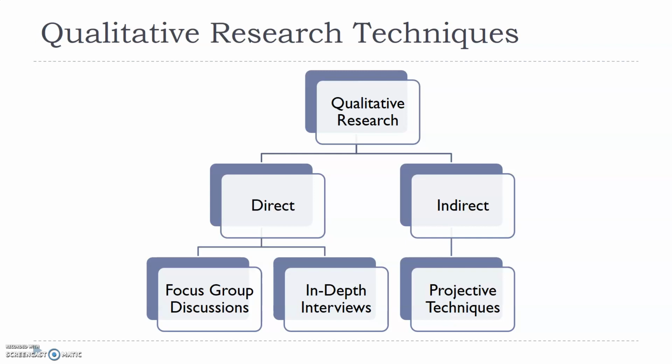Again, qualitative research is basically of two types: direct and indirect. Direct is when, before starting the research, we tell the objective to the respondent, right? Let's say we are conducting a focus group or in-depth interview. Before starting the interview or the focus group, we brief them about the project, brief them about the research we are doing.